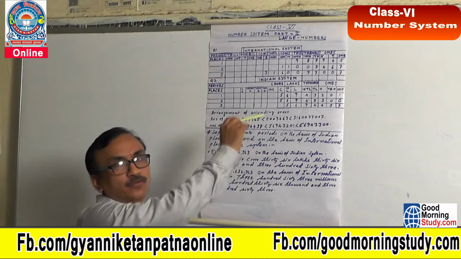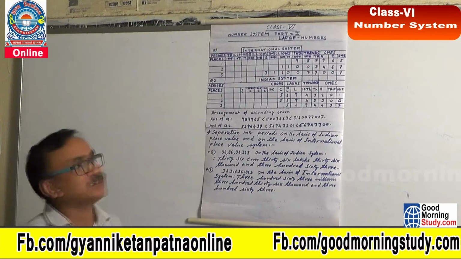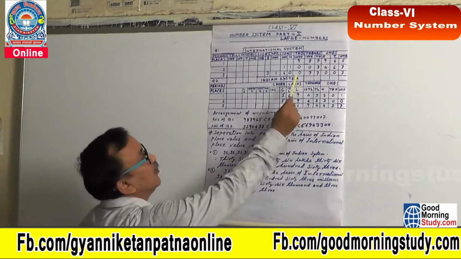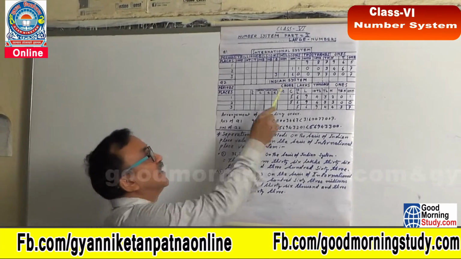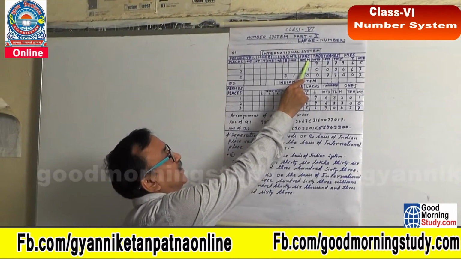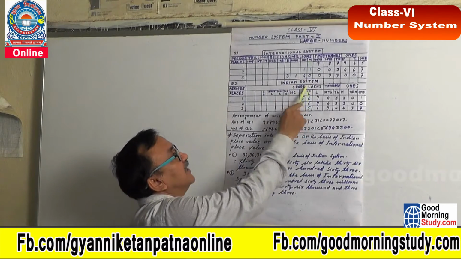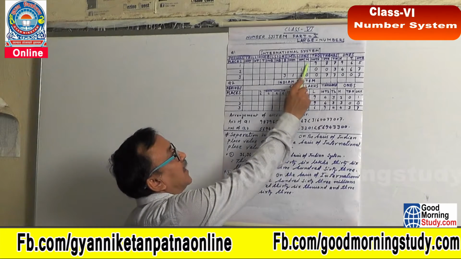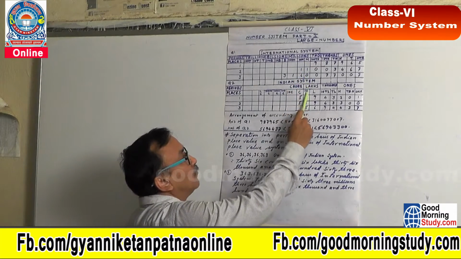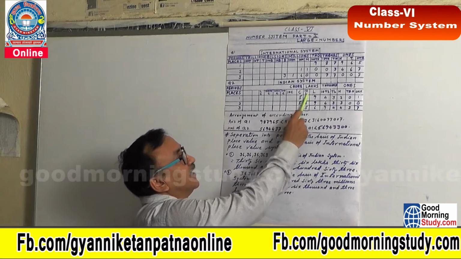Now, if you compare between these two systems, you can directly find out the answer if you are asked how many lakhs are equal to 1 million. If you see the million and come down in the Indian system, you will get 10 lakhs.